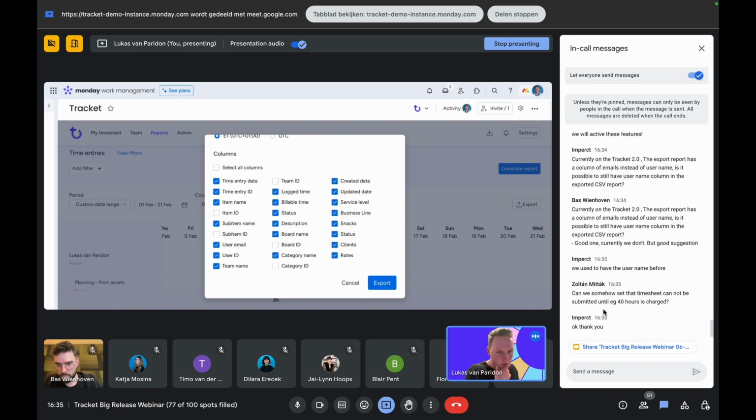We got more. Can we somehow set it so the timesheet cannot be submitted until 4 hours is charged? At the moment, that's not possible, because overworking or underworking happens. And Tracket is really built to track the actual time spent. So even if that means it's more than the 40 hours you usually work, we still track that.